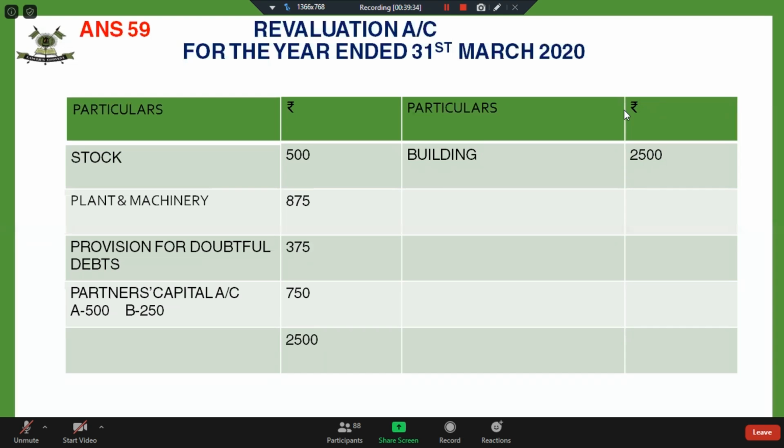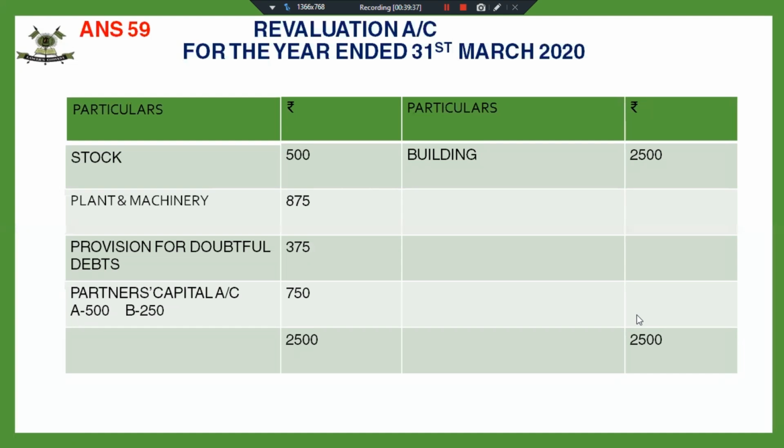Fine. So whatever adjustments that we have discussed so far, we have applied that in the preparation of the revaluation account and have distributed my credit side. My gains are more than the losses on account of revaluation account. So I have a net gain of 750, which is distributed amongst the partners. So my next step will be preparation of